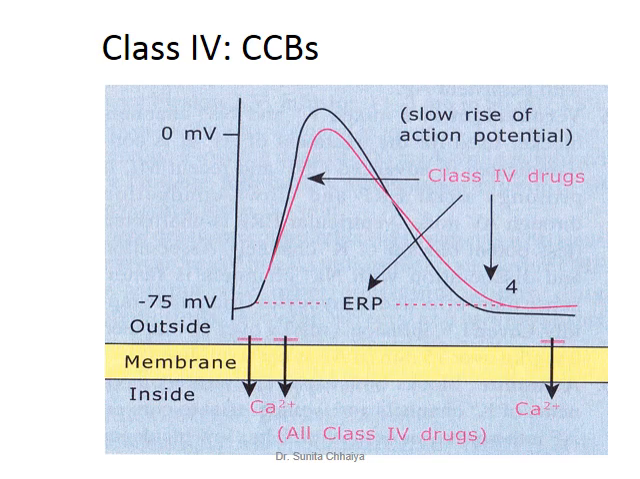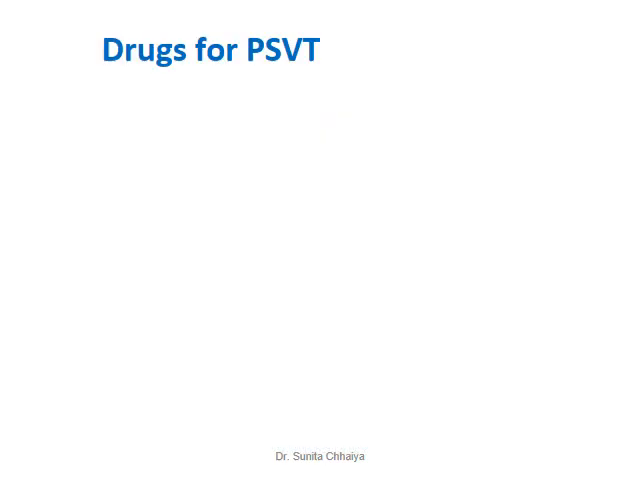Congeners like verapamil and diltiazem are mainly indicated for treatment of paroxysmal supraventricular tachycardia, and to control ventricular rate in atrial fibrillation and atrial flutter. So this is all about the different types of antiarrhythmic drugs.